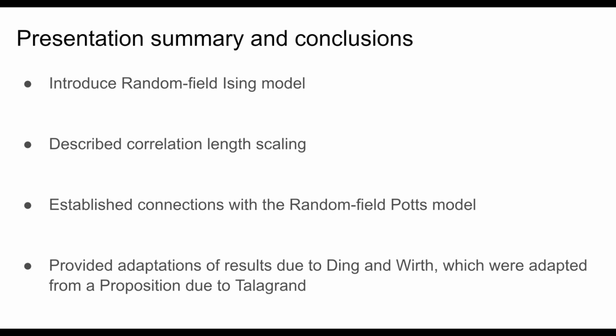And from our description of this correlation length scaling, we can establish connections with the random field Potts model and establish that this model, despite having some difference in how we incorporate Gaussian disorder in the Hamiltonian for the random field Potts model versus the random field Ising model, actually ends up not mattering, because we can still obtain the same correlation length scaling. And in doing this, we provided adaptations of results due to Ding and Wirth, which were adapted from a proposition due to Talagrand. And thank you very much for your attention.